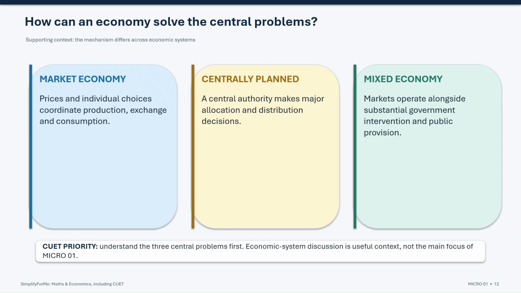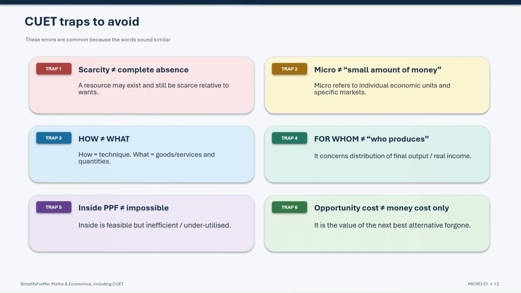For CUET, however, keep the priority clear. First, understand the 3 central problems themselves. The discussion of economic systems simply helps us see how different economies attempt to solve those problems. Before we revise the lesson, let us clear up some very common CUET traps.